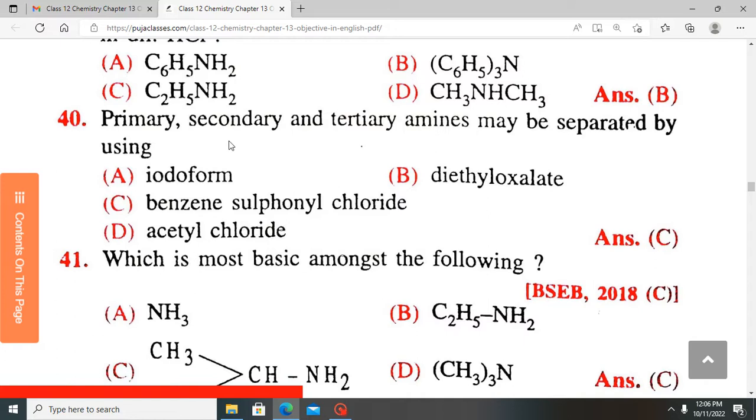Primary, secondary, tertiary amines may be separated by which of the following? As we said earlier, the Hinsberg test is used to differentiate between primary, secondary, and tertiary amines, and the reagent used is called benzene sulfonyl chloride.